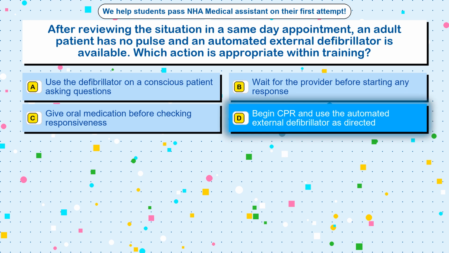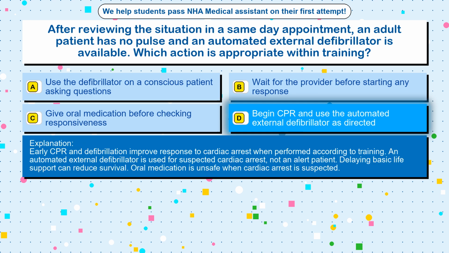The correct answer is option D. Begin CPR and use the automated external defibrillator as directed. Early CPR and defibrillation improve response to cardiac arrest when performed according to training. An automated external defibrillator is used for suspected cardiac arrest, not an alert patient. Delaying basic life support can reduce survival. Oral medication is unsafe when cardiac arrest is suspected.